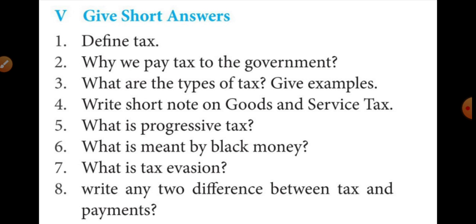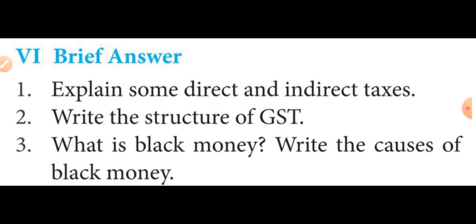Then Roman number 6, brief answers. The first question, explain some direct and indirect taxes. The answer is on page number 323 and 324.